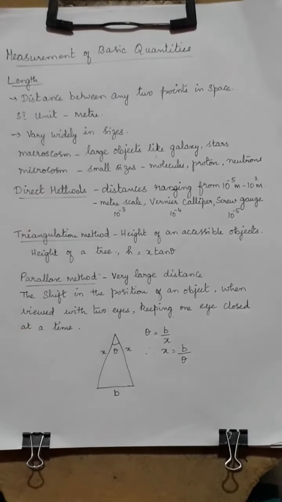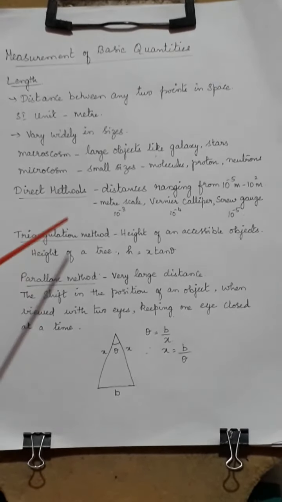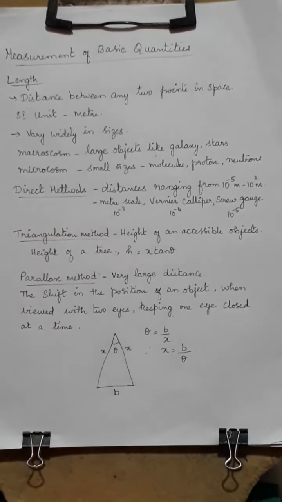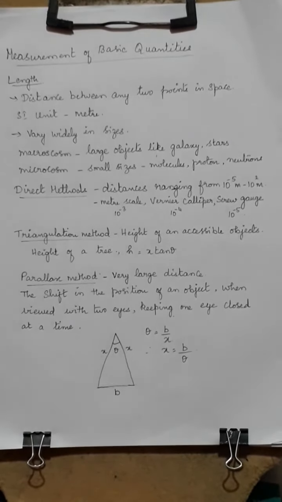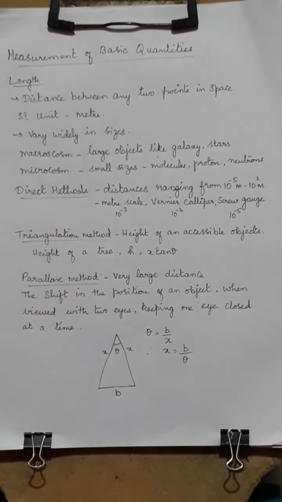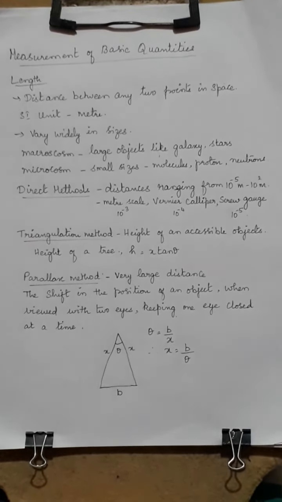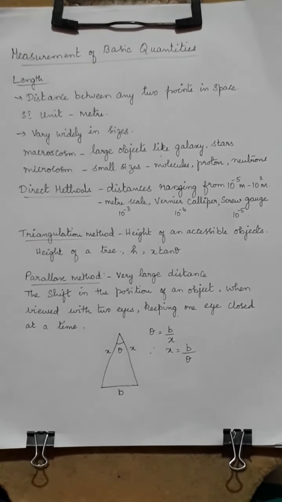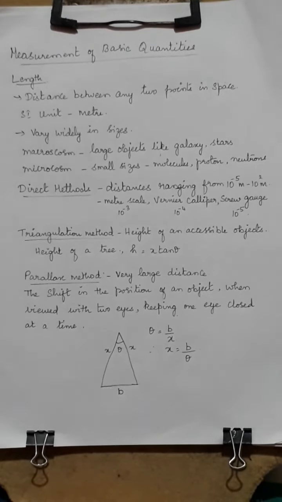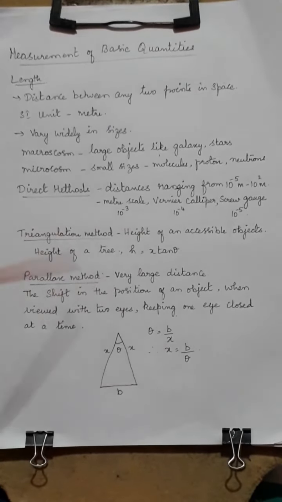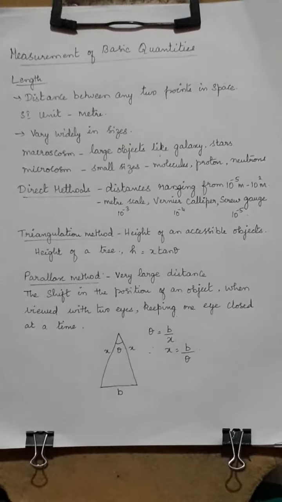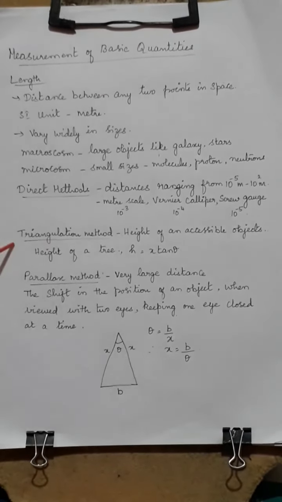Then the ordinary meter scale can measure up to 1 millimeter. So these were all direct methods: you take a meter scale, mark one point and the other point, and write the distance directly. The next method is triangulation.